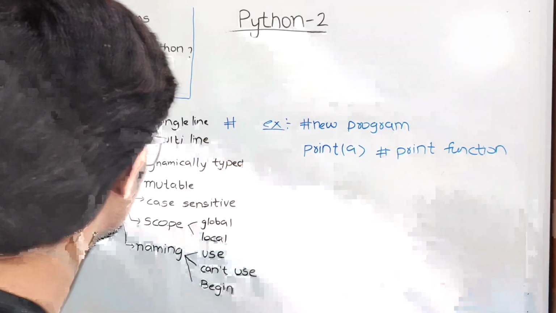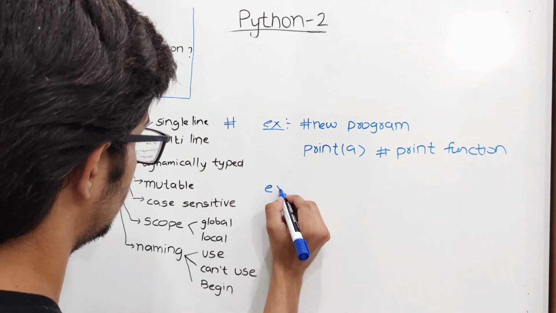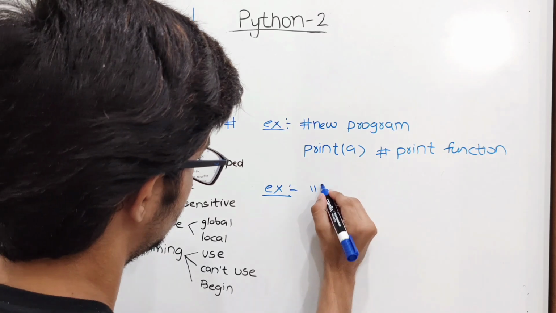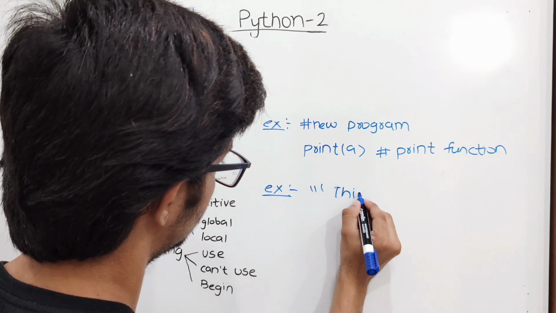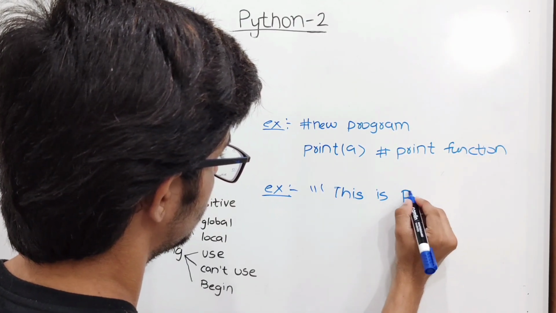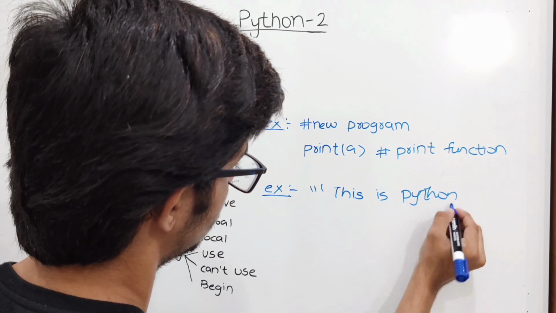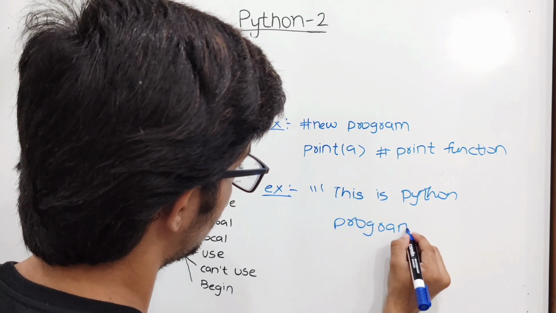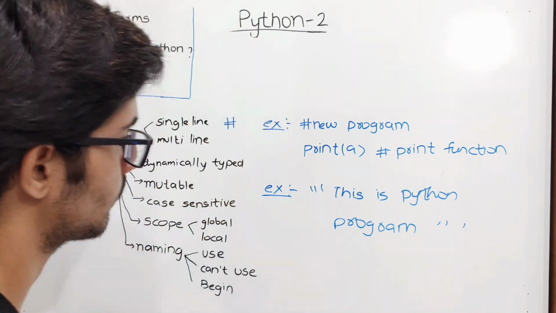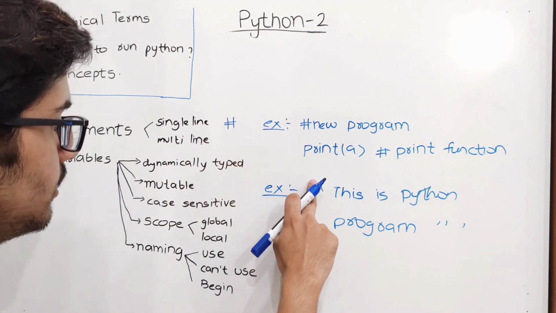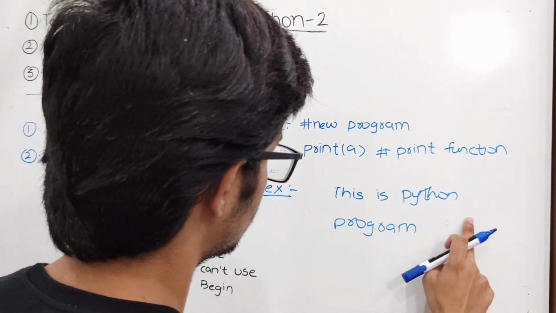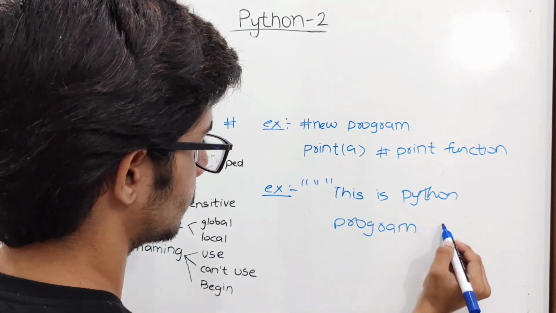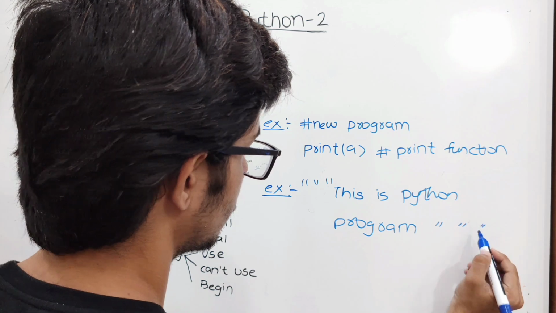Like this. Multi-line comments are declared by using this. This is a Python program. In this way, you can use multi-line comments. You can also use triple double quotes. So in this way, the comments are used.